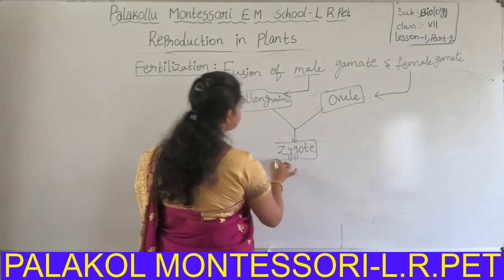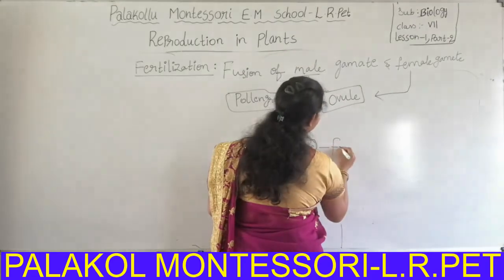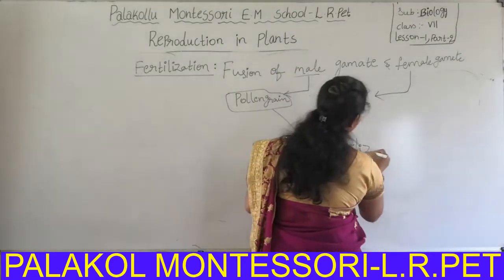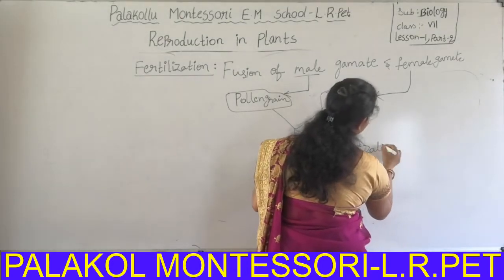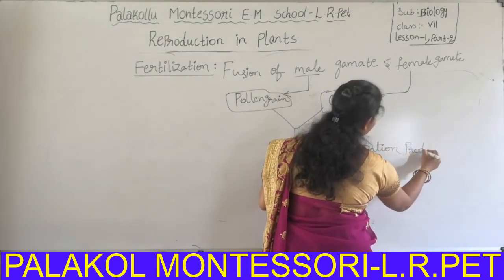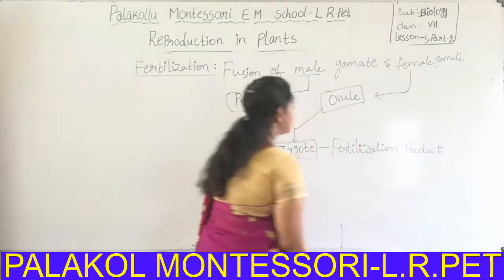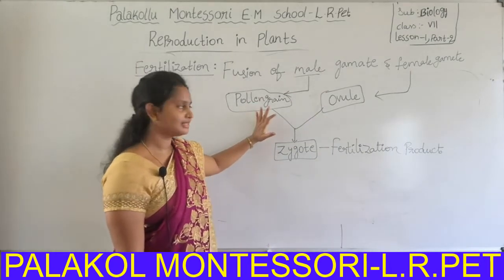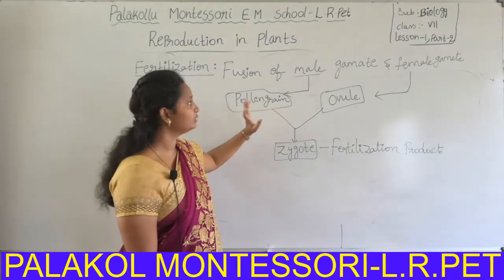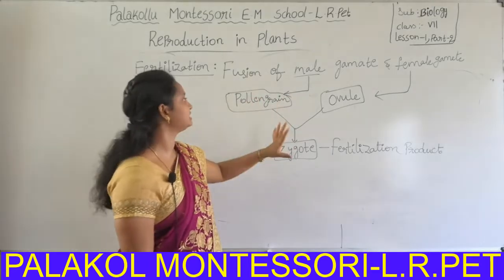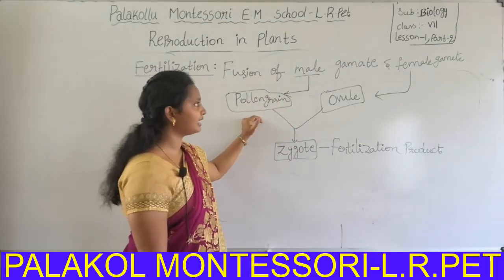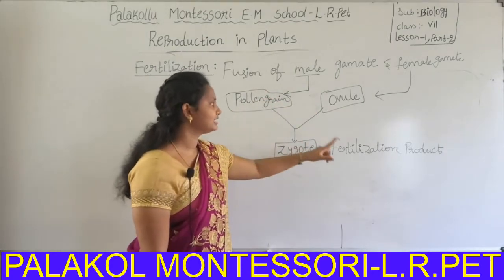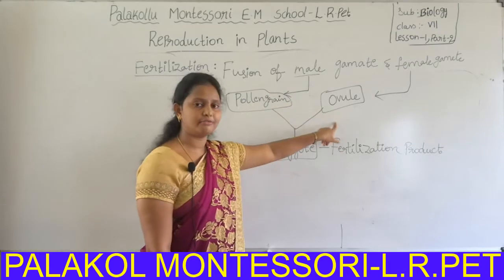This is called the fertilized product, the fertilization product. Fusion of pollen grain and the ovule. I will explain this along with the diagram also, but for now just know the definition. What is the male gamete? The pollen grain. What is the female gamete? The ovule. What is a zygote? The fertilization product of the pollen grain and the ovule.